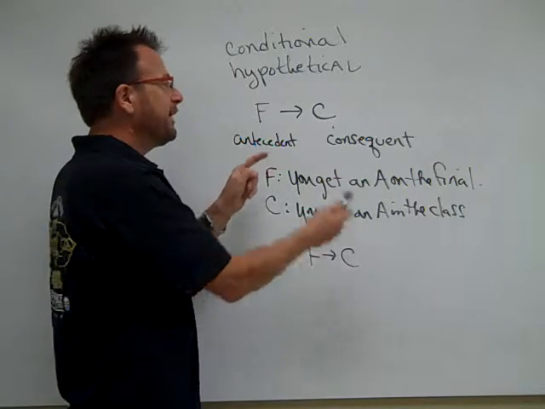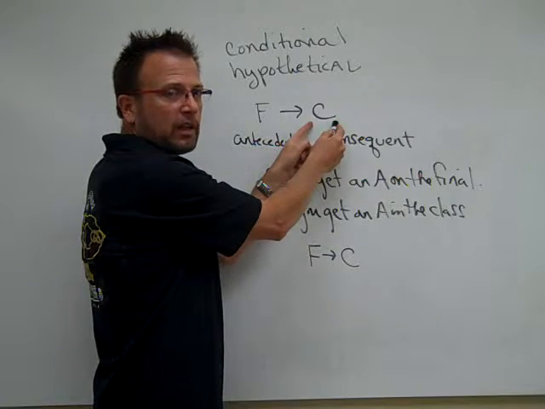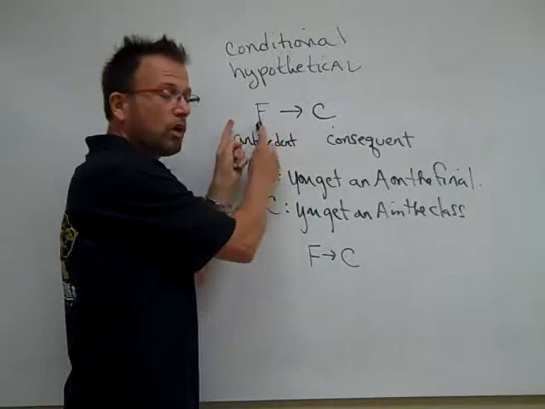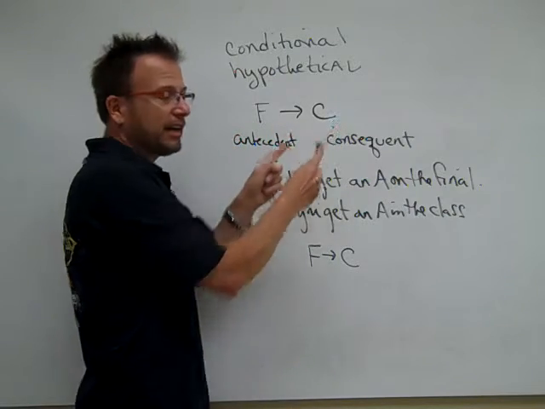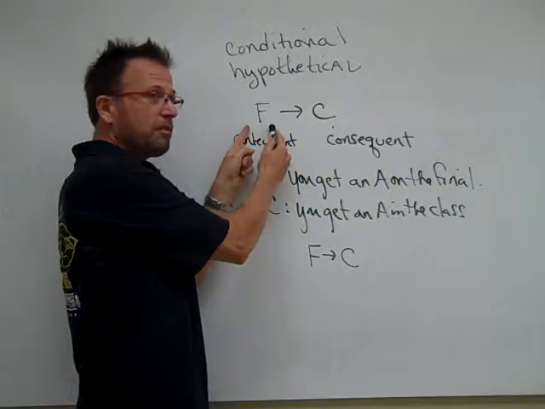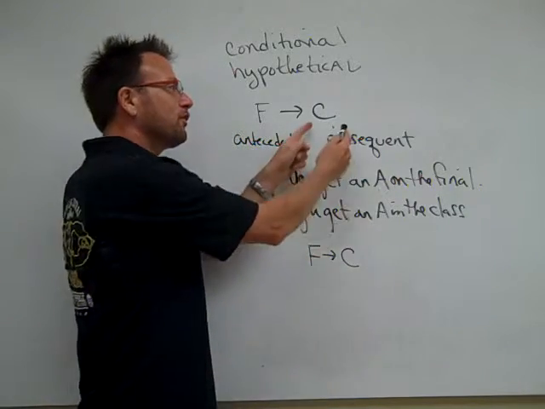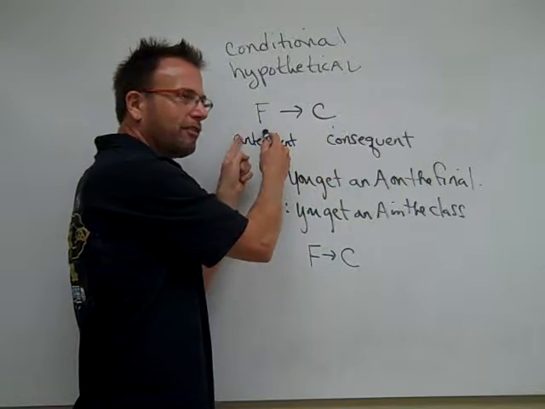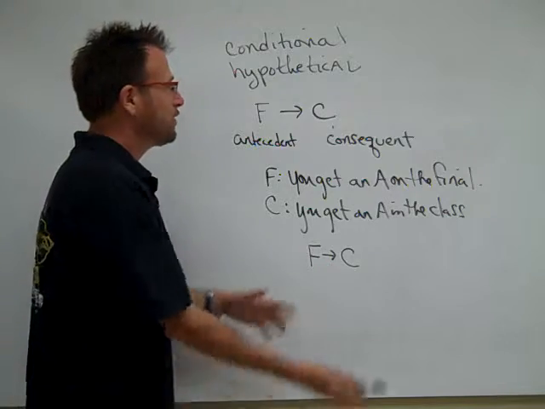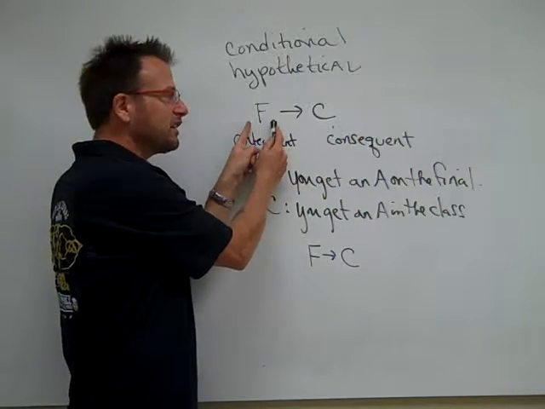So, for example, if you call me fat, then I'll punch you in the neck. Notice I'm asserting a relationship between the two. I'm not saying that you are going to call me fat. I'm not saying I am going to punch you in the neck. I'm asserting a relationship. That doesn't mean that if I punch you in the neck, you called me fat. I could punch you in the neck for a lot of reasons. I'm prone to that. So ultimately, the only thing here that's being stated is, if this condition is met, then this one will follow.